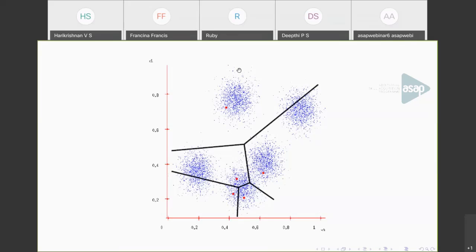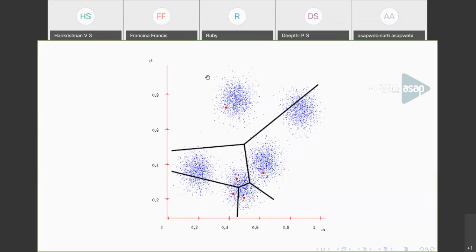So these points will be close to this red point. This point, you'll get a partition like this. Likewise, you'll have an initial partition. So this is formed by calculating the distance of each of the points in this cluster to the centroid that is shown in the red dot. So this is the initial partition you'll get.